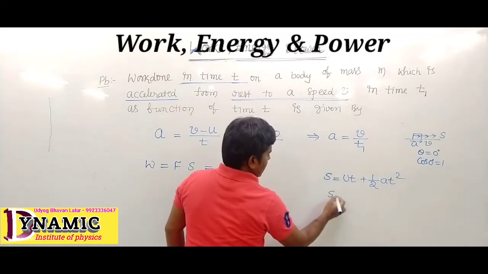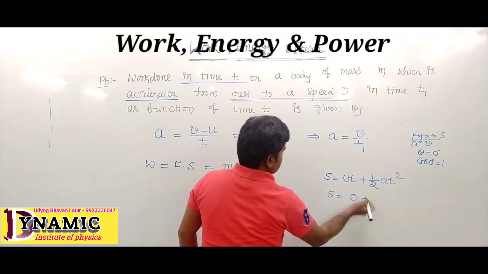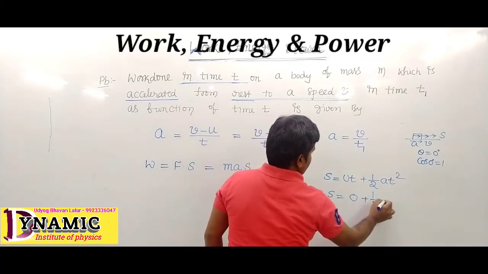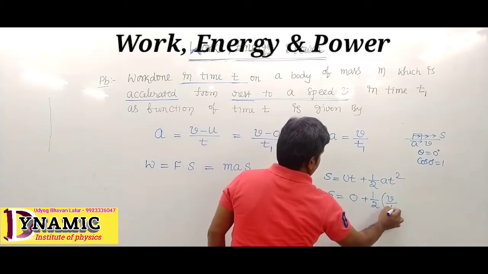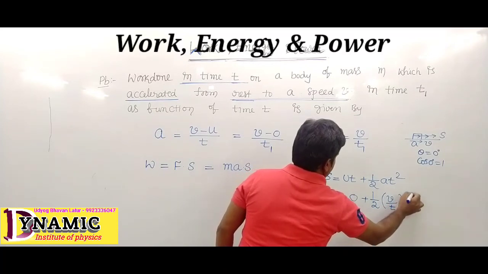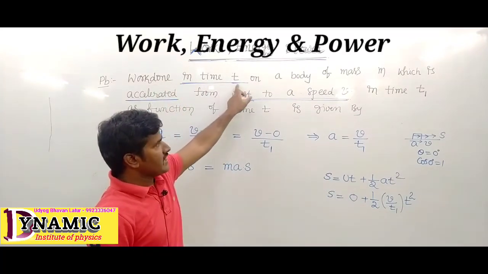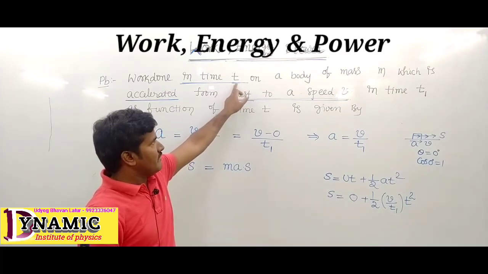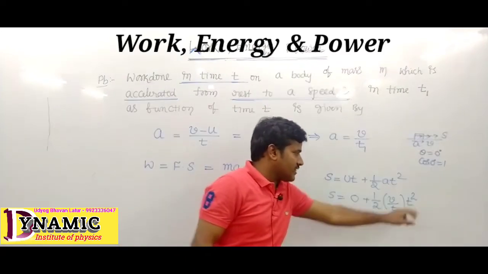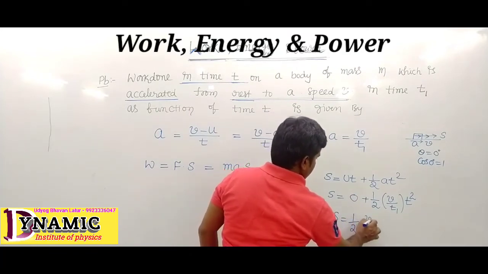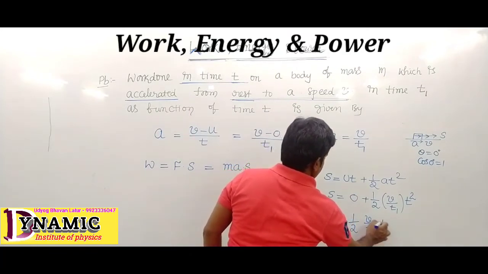It is written as S equals initial velocity 0, since it starts from rest, plus half a, where acceleration is v upon t1. Motion in t seconds means displacement in t seconds. Then S equals half of v upon t1 into t square.